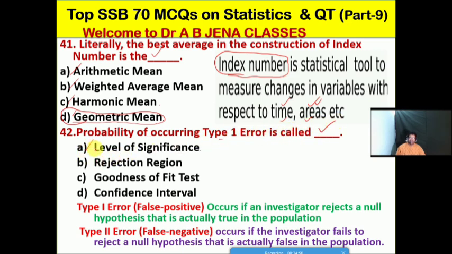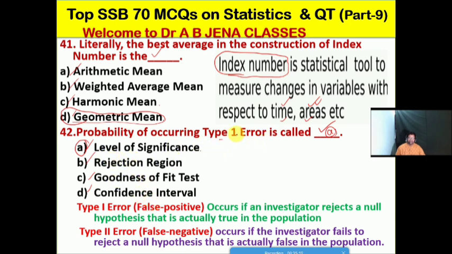A, it's the level of significance; B, it's the rejection region; C, it's the goodness of fit test; D, it's the confidence interval. No doubt friends, A is the right option for this MCQ. So the probability of occurrence of a type 1 error is called the level of significance.